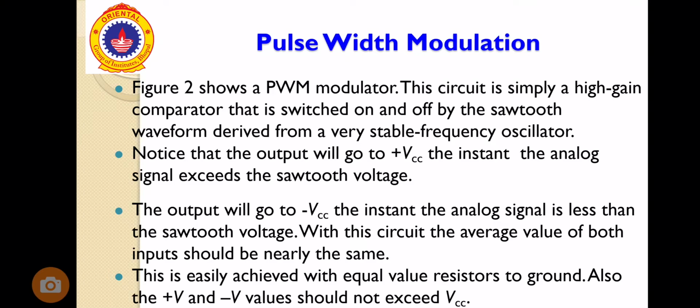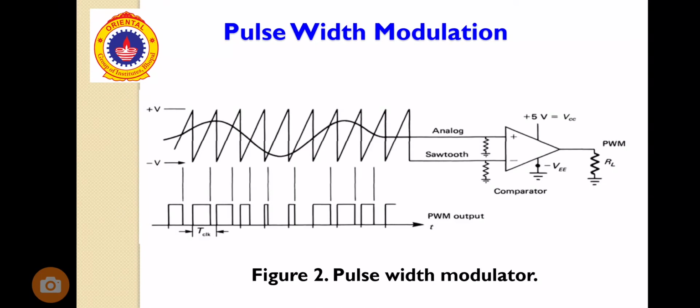In the PWM, we use a comparator. This is the diagram of the PWM modulator. This is the comparator. At the positive terminal, we are applying the analog signal, and at the negative terminal, we are applying a sawtooth signal. We are comparing the analog signal and the sawtooth signal.